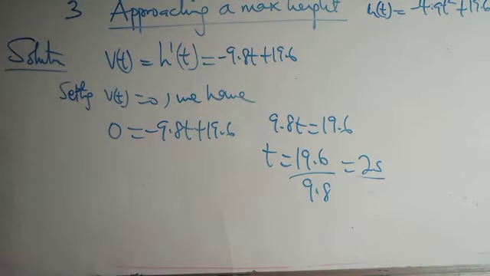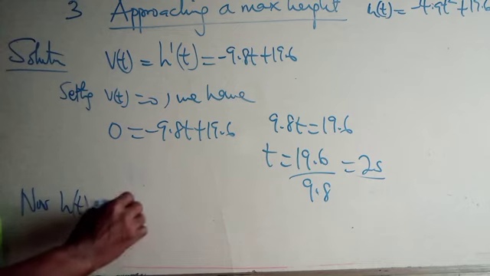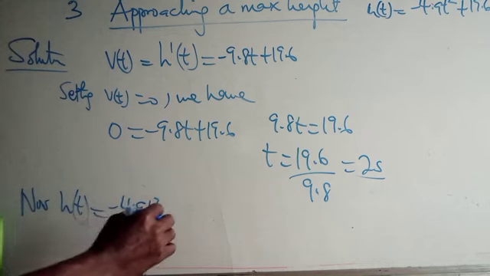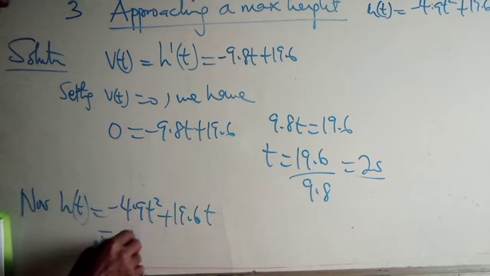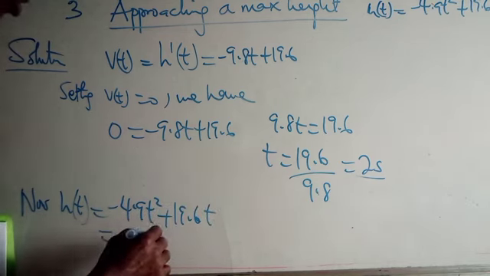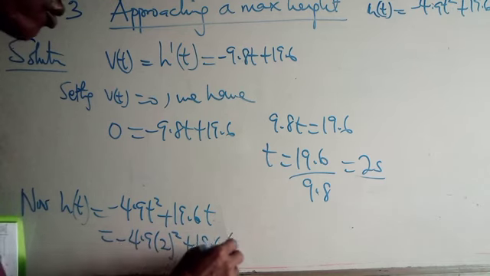Okay, so now h of t, which is given as minus 4.9 t squared plus 19.6 t, will be minus 4.9 times our t, which is now 2, squared, plus 19.6 times 2.